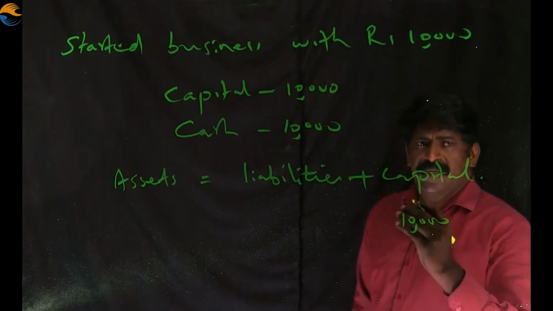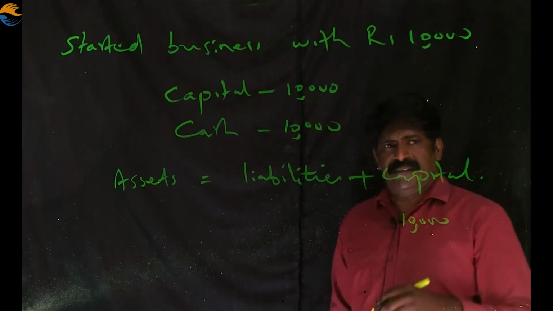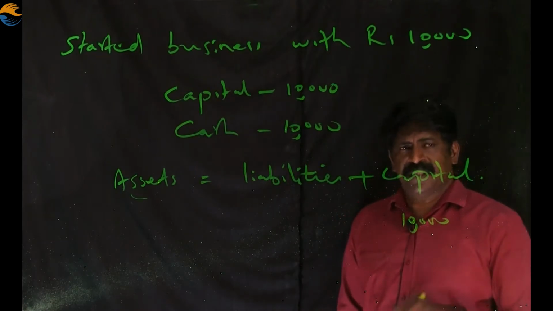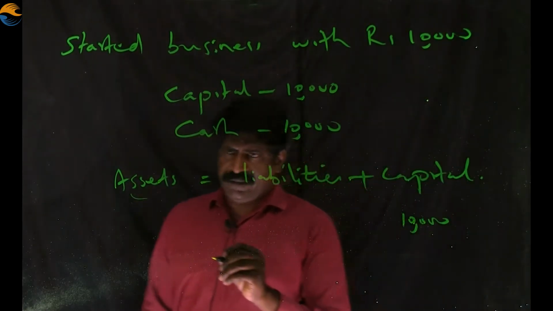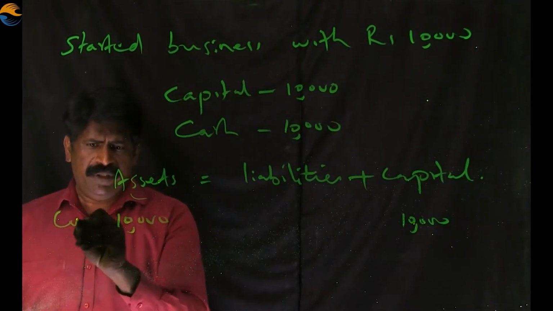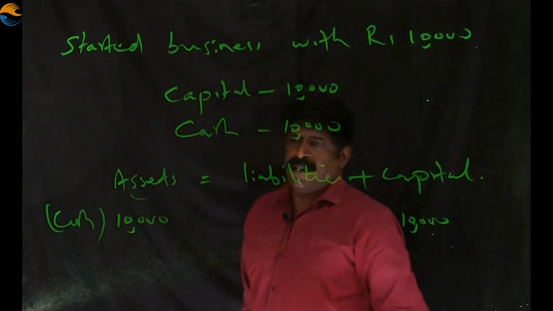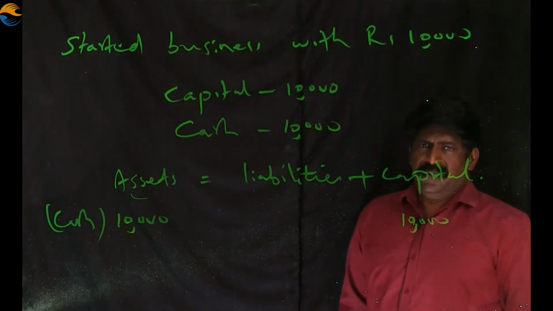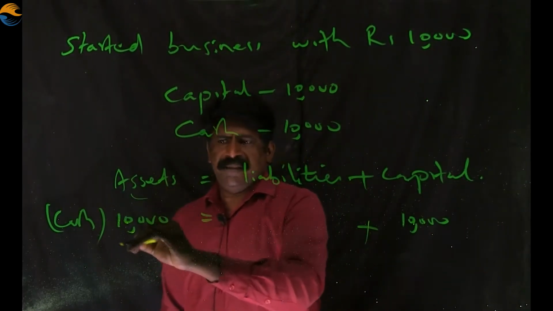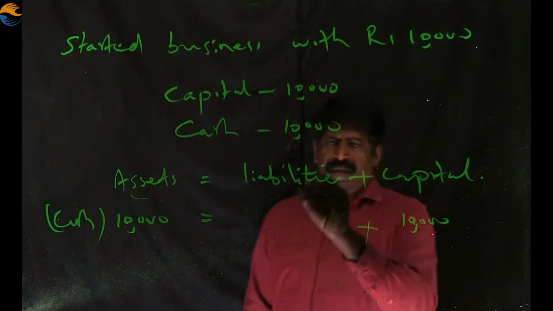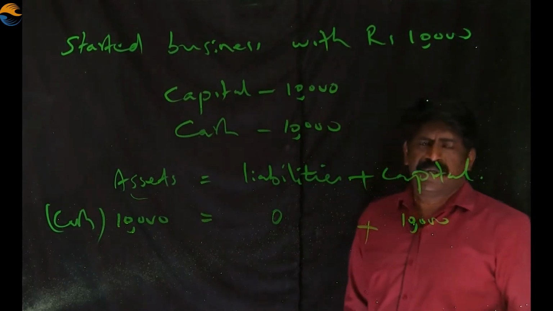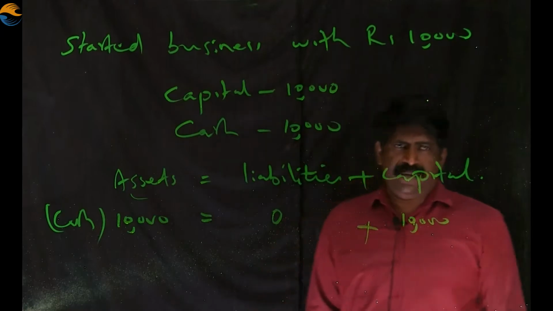I told you all the assets, all the valuables, all the wealths are commonly called assets. So now capital is in the business in the form of cash. Cash is an asset, which is called cash, 10,000. When we check the equation, on the left side there are assets, means cash 10,000. There are zero liabilities. Capital 10,000. When you check both sides of this equation, 10,000 equals 10,000.